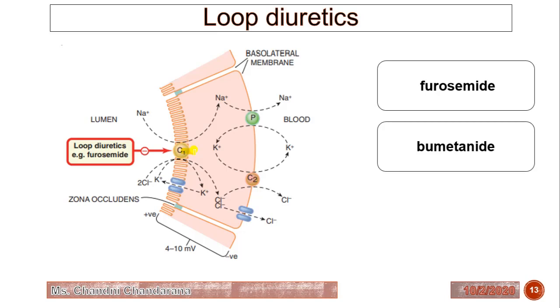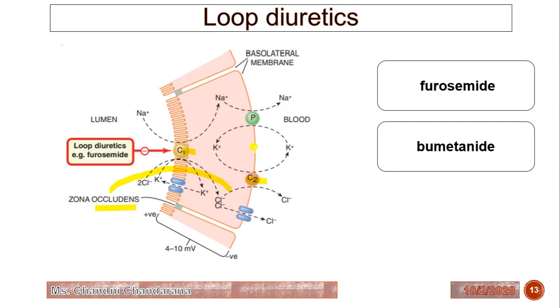Then chloride leaves the cell through the basolateral chloride channels as well as the electroneutral co-transport system, that is C2. But some potassium returns to the lumen via potassium channels, and some sodium is absorbed paracellularly.